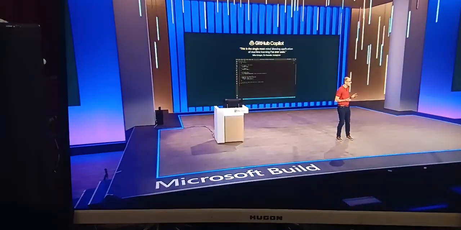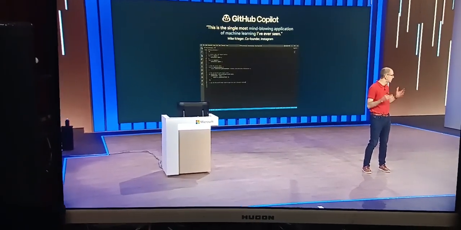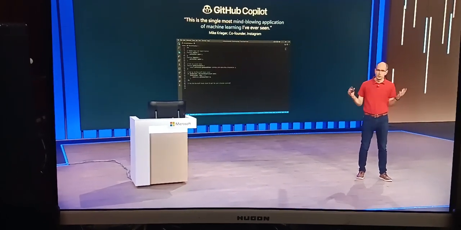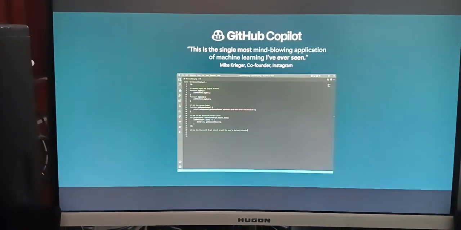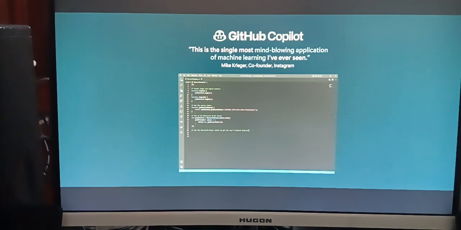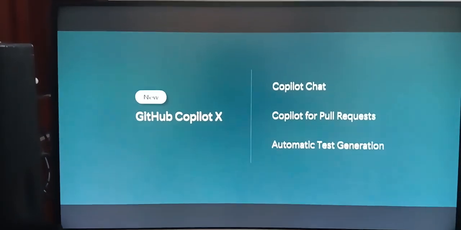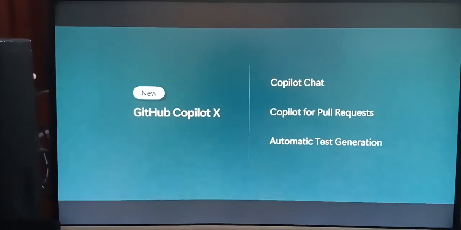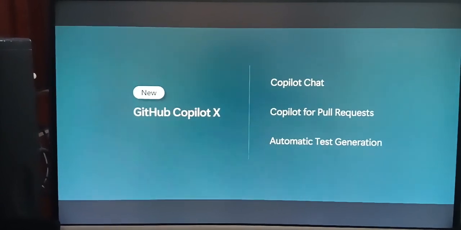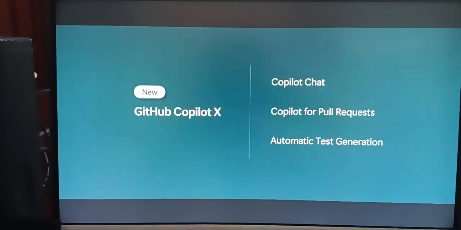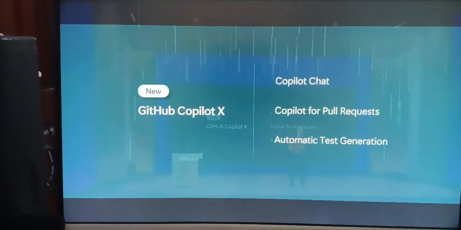Now, one of the most exciting new capabilities that we've launched with GitHub is a new service we call GitHub Copilot. GitHub Copilot was the first solution that we built using the new transformational large AI models developed by OpenAI. And Copilot provides an AI pair programmer that works with all popular programming languages and dramatically accelerates your productivity. This spring, we announced a new update for GitHub Copilot that we call Copilot X. And Copilot X further enhances Copilot using the latest GPT-4 models and provides immersive Copilot chat functionality, Copilot for pull requests, and automatic unit test generation scenarios.